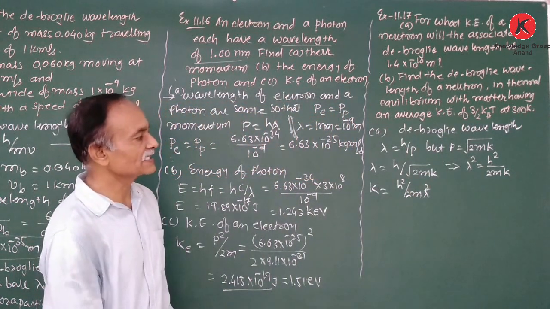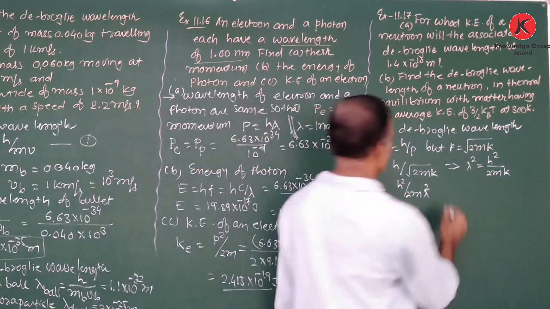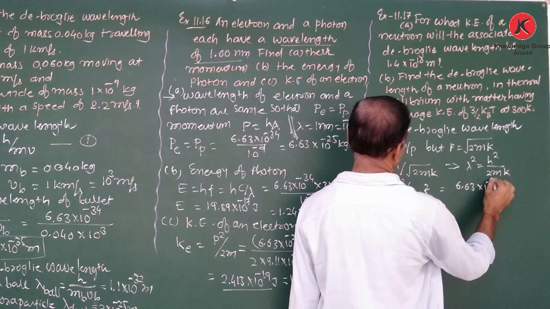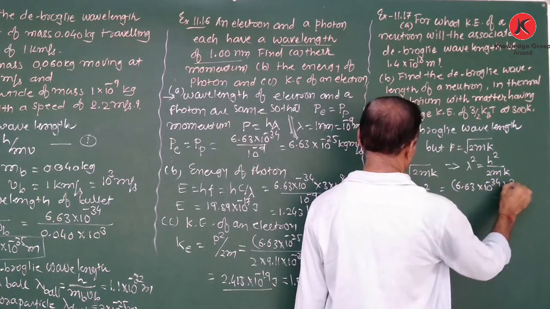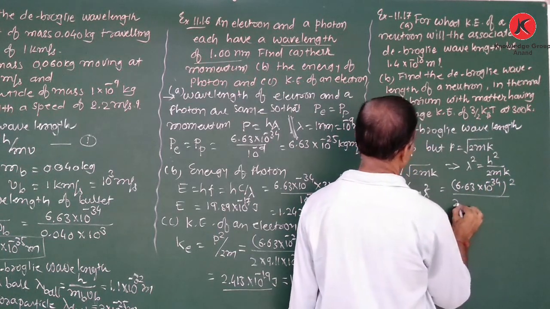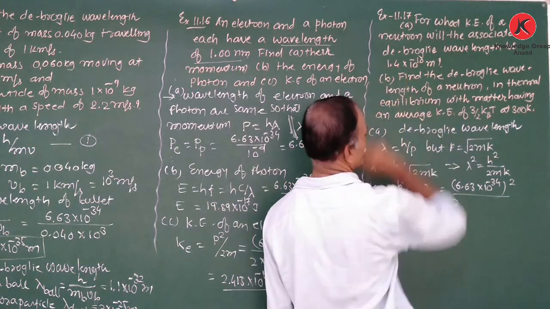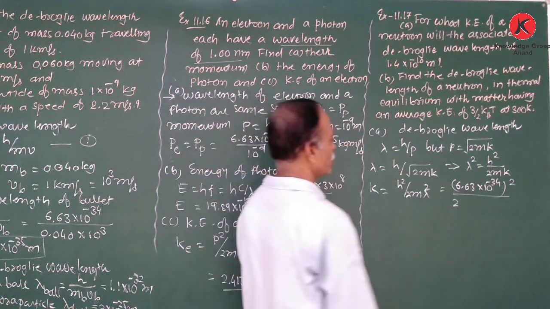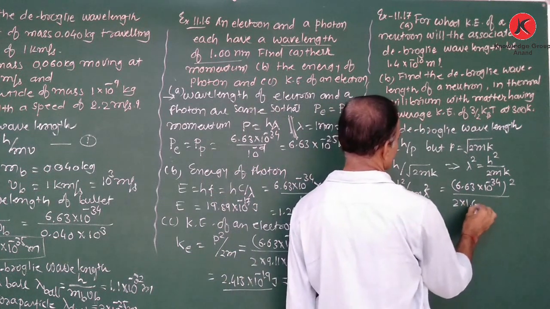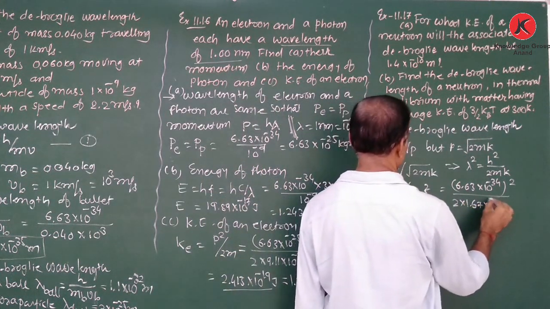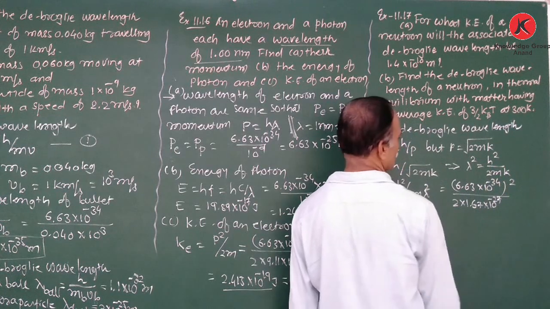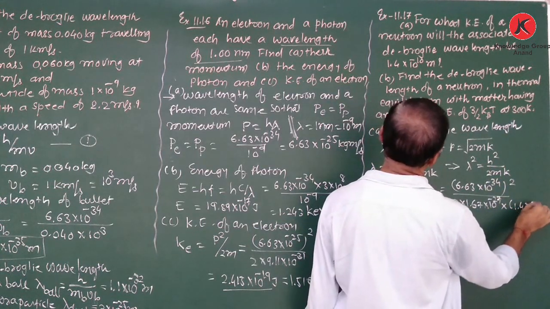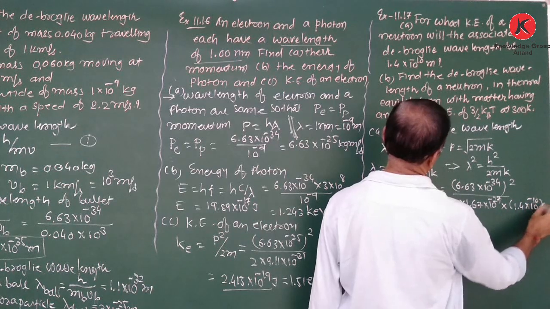Now, the value of lambda is given. Substitute the value: h square, 6.63 × 10^-34 whole square, upon 2. Now for the neutron, the mass of the neutron is the same as the mass of the proton, that means 1.67 × 10^-27. Lambda square, lambda is given, 1.4 × 10^-10 whole square.